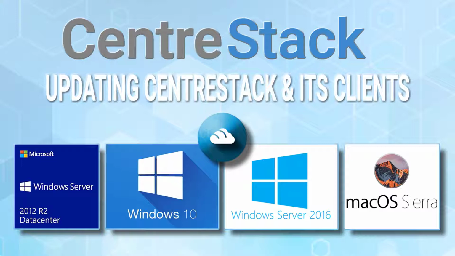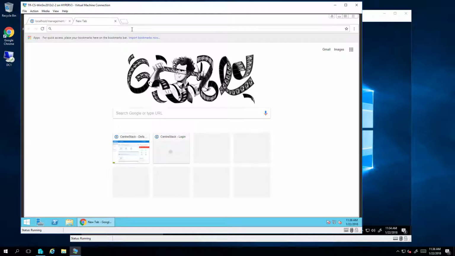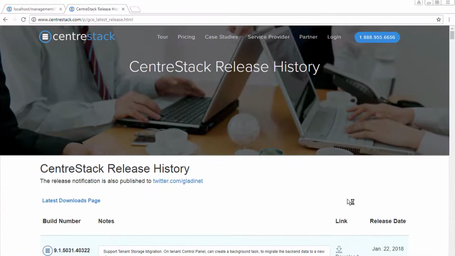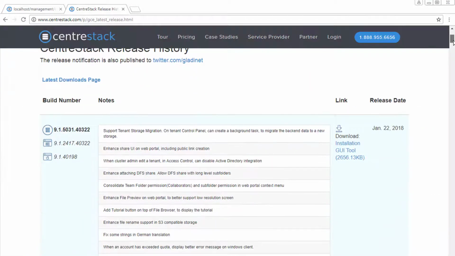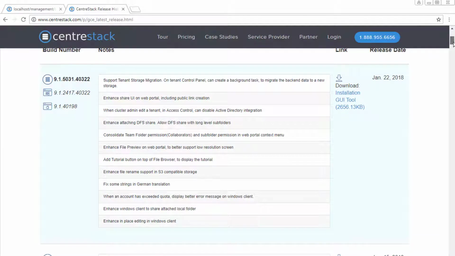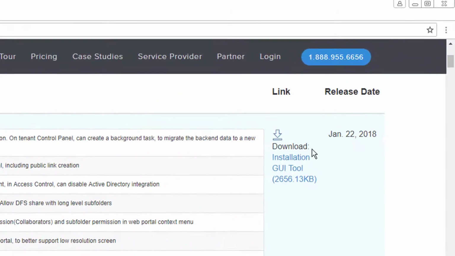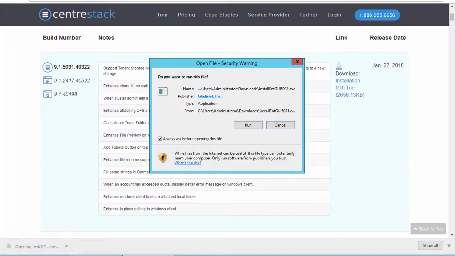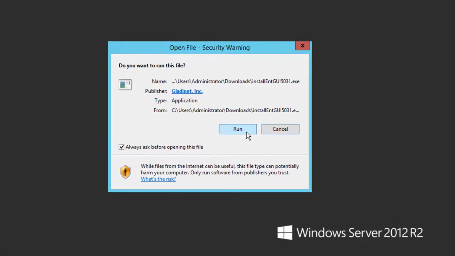Today I'm going to go over how to update CentreStack and its clients. So I'm going to navigate to the CentreStack.com latest release page. This is presuming that you already have CentreStack installed and its clients installed, and what we're doing now is updating CentreStack and then pushing out those updates to the clients. So you can see what version we're dealing with here.